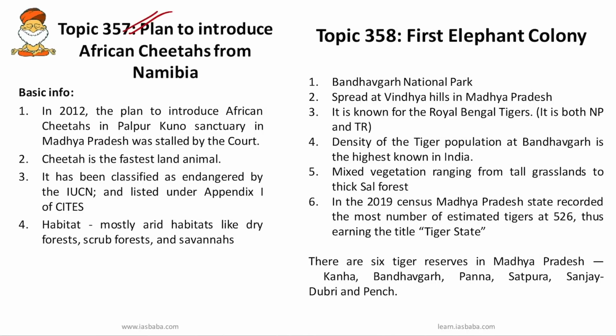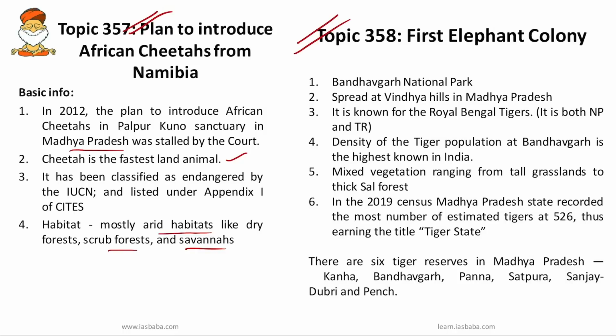In the news, it was reported there are plans to introduce the African cheetah from Namibia. In 2012, the plan to introduce African cheetahs in Palpur Kuno Sanctuary in Madhya Pradesh was stalled by the court. However, now there are again plans to reintroduce African cheetahs from Namibia. Remember, the cheetah is the fastest land animal and it has been classified as endangered by the IUCN, and it is listed under Appendix 1 of CITES. Its habitat is mostly arid habitats like dry forests, scrub forests and savannas.